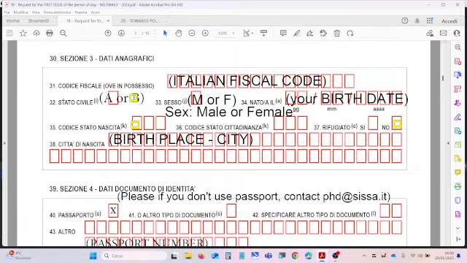The same thing for field 36, but for your citizenship. If your citizenship is different from your birth country, you will use the right code there, or you can use the same code if your citizenship is the same as your birth country. Field 37, you have to enter the information about whether you are a refugee or not. Normally you are not, so you can put an X on no. Field 38, città di nascita, is your birthplace, the city where you were born.